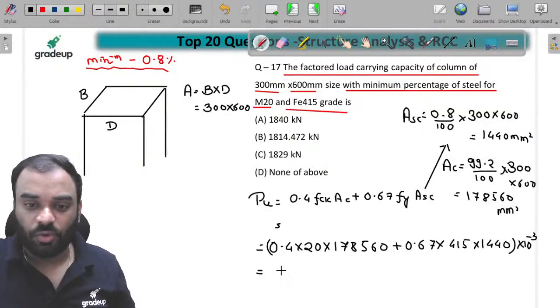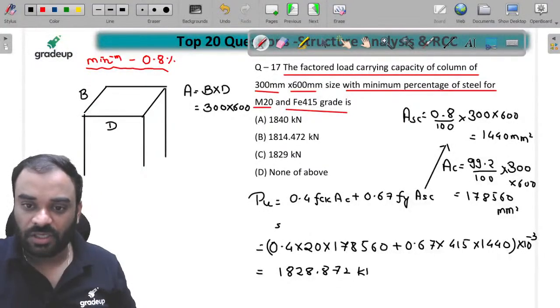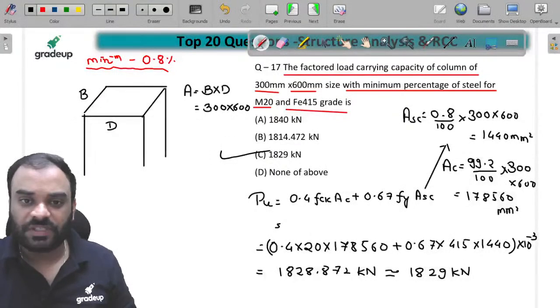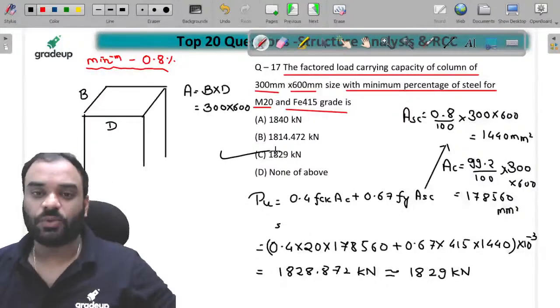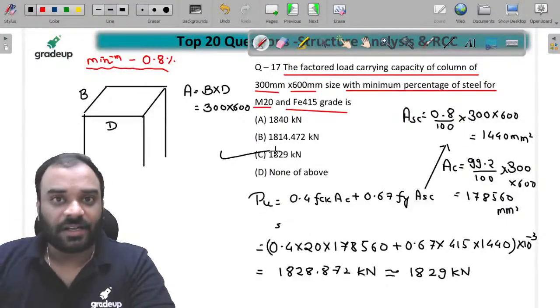Yes, we are getting some value over here, which is 1828.872 kilonewton, and we can write it is approximately equal to 1289 kilonewton. So C is the correct answer. Which answer is it? C is the correct answer, right?